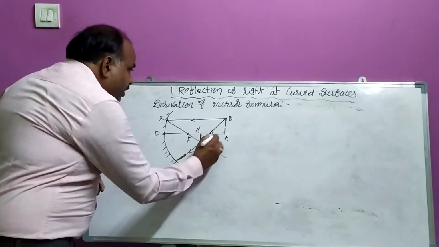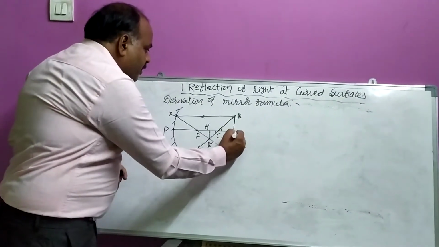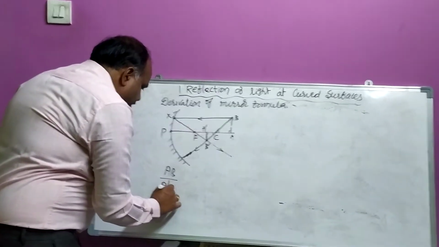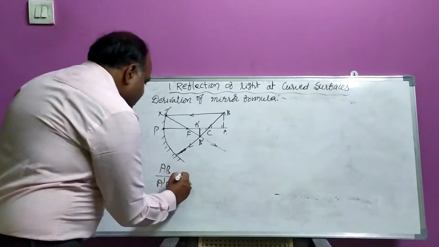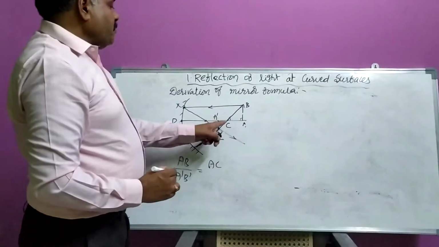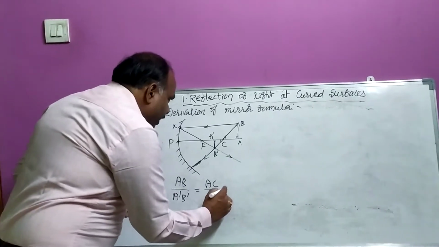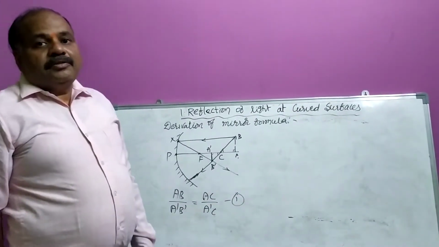So now I am taking AB. When I take this AB, here you take this side A dash B dash. So these two are corresponding sides. Similarly, when I take this side AC, the corresponding side here is A dash C. So let it be equation 1, my dear children.